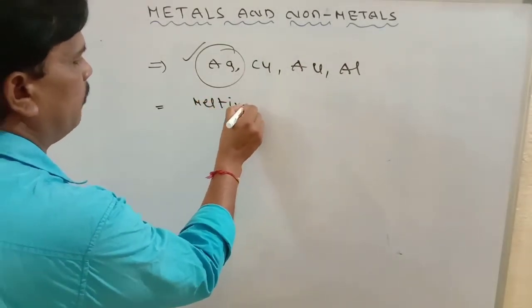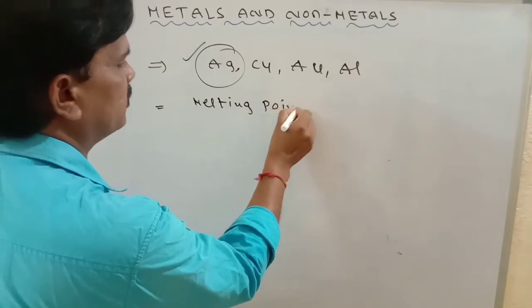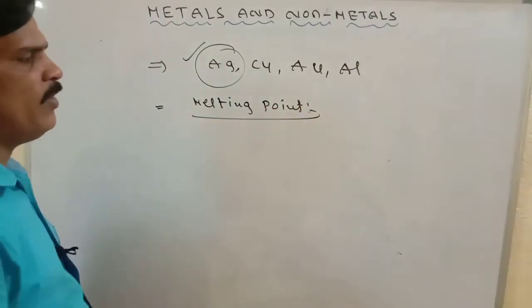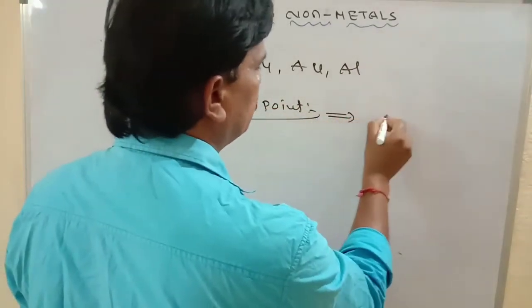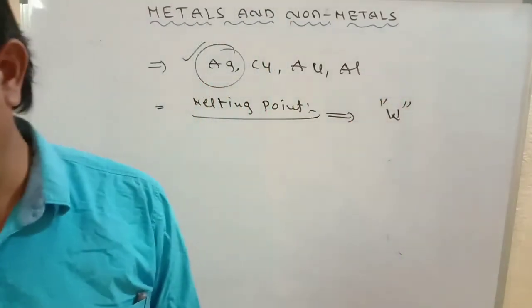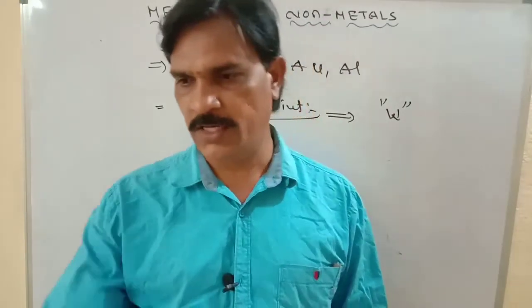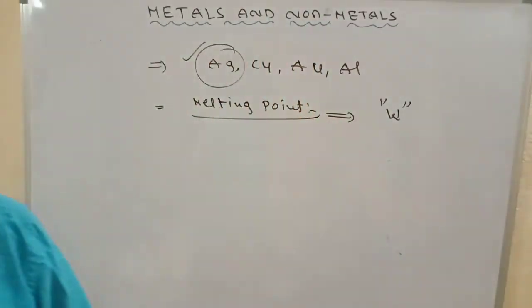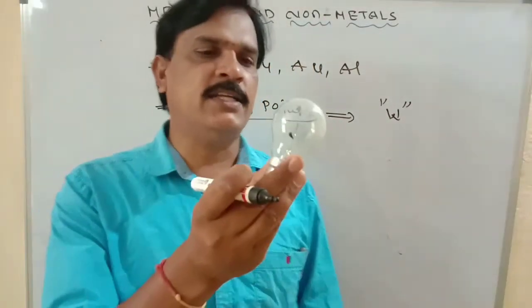The highest melting point of metals is tungsten only. We observe this in a bulb. Now this is the tungsten.